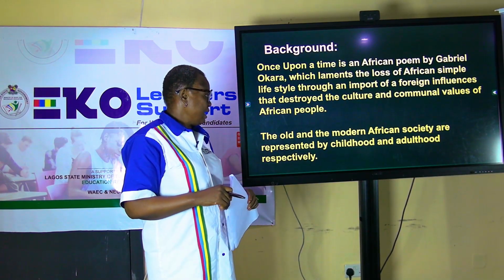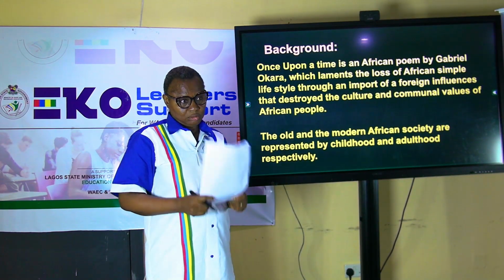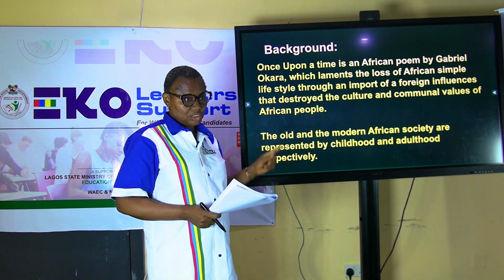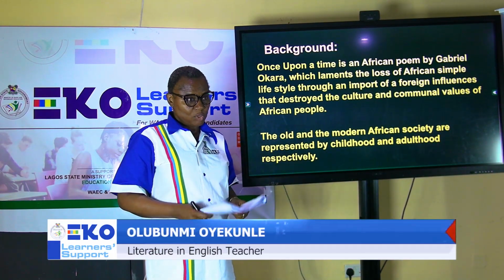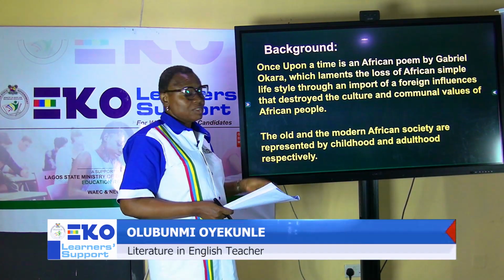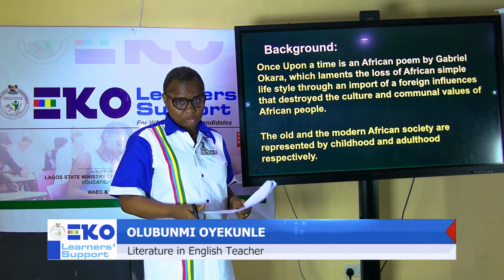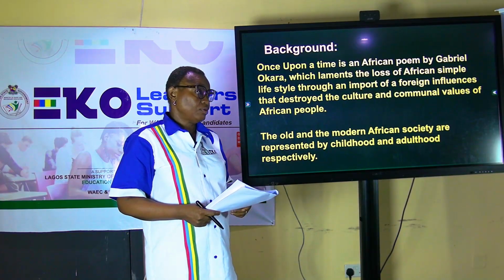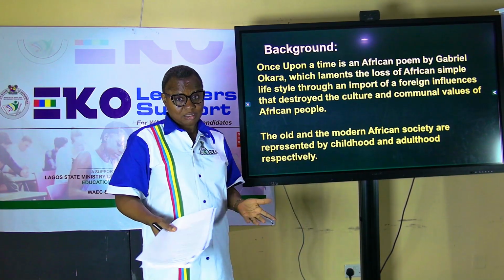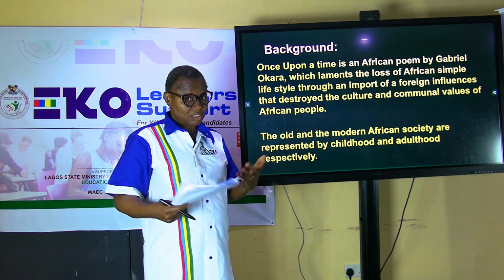And so in here, the old way of Africans is represented by childhood, and the modern African society is represented by adulthood. So we have innocence versus experience.